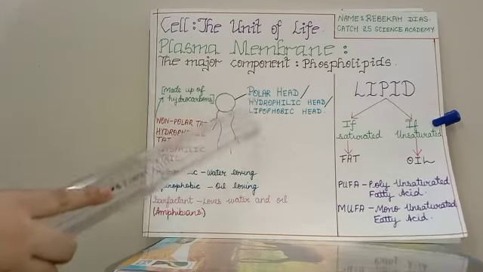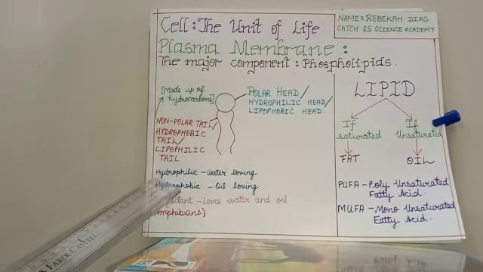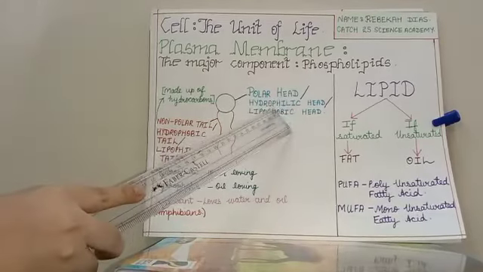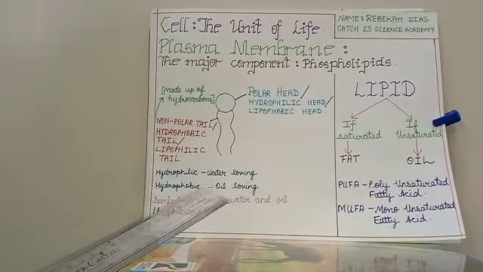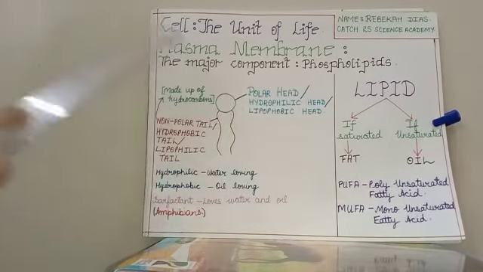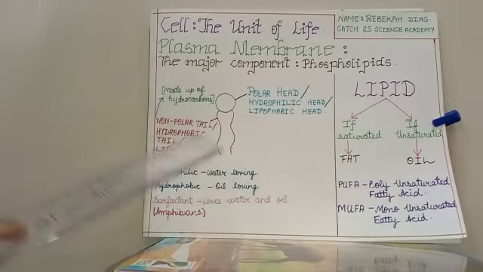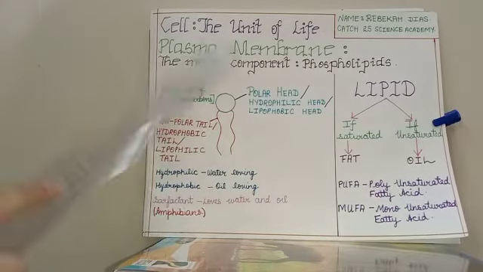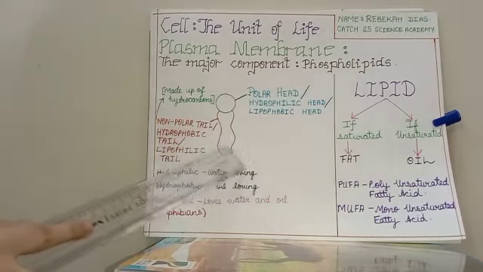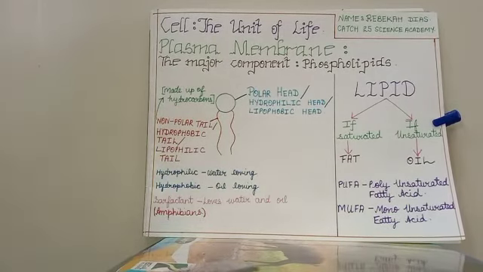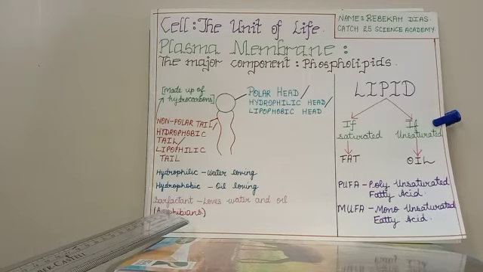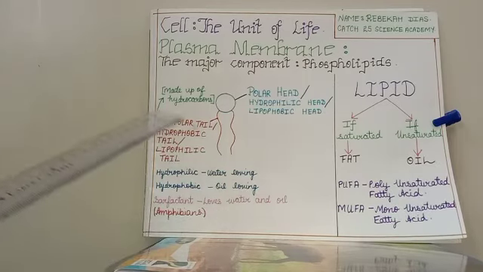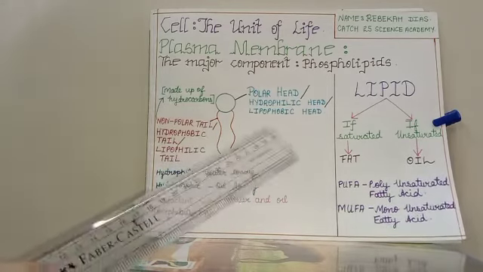Now we have heard some new terms, so let's know the meaning. Hydrophilic, which was used here, means water loving. It means this portion, the blue portion, loves water. That's why I've given this blue color here. And hydrophobic, which is used here, means water fearing, or oil loving. This loves oil. We have a new term which is known as surfactant. These are amphiphiles which love water and oil, both.